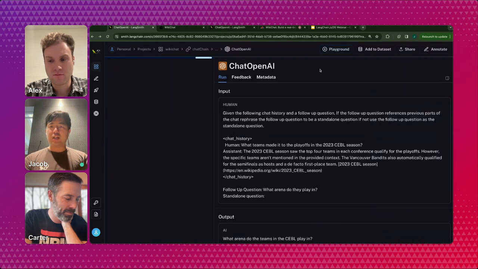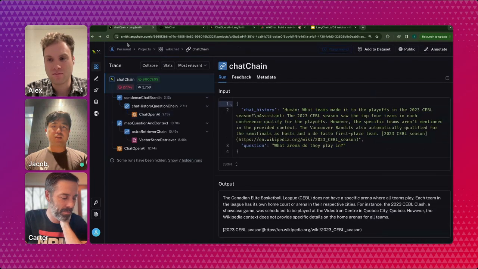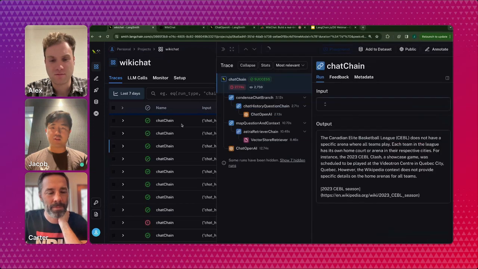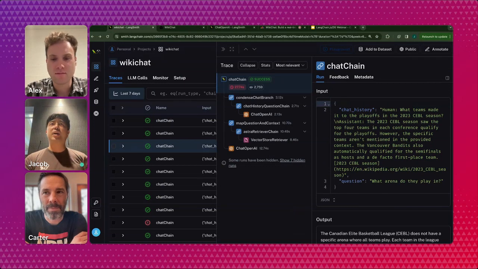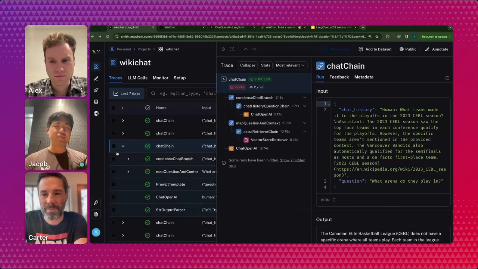LangSmith has, in addition to this debugging view, the concept of datasets, and you can take responses and say these are a representative set of questions that I want my app to handle no matter what. Any changes I make to my prompt, my architecture, my structure, I want to make sure that I'm not going to have regressions on some kind of easy question. I don't want my users to get mad at me.